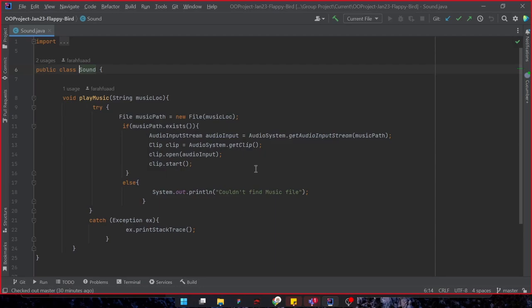If an exception is thrown at any point in the method, we catch it and print the stack trace to the console for debugging purposes. So that's all from my side.